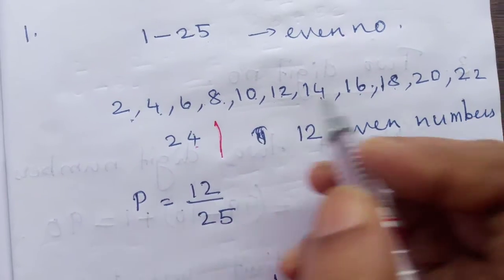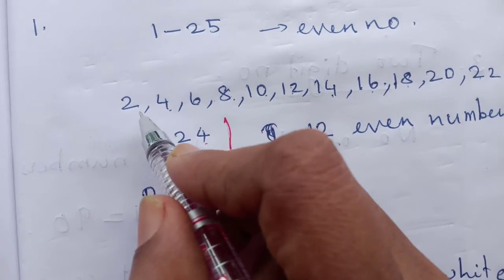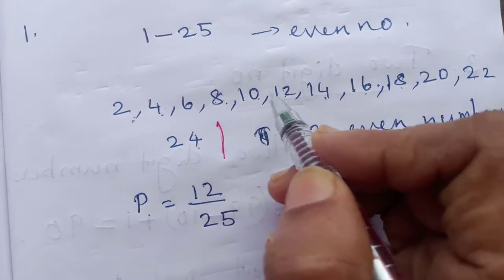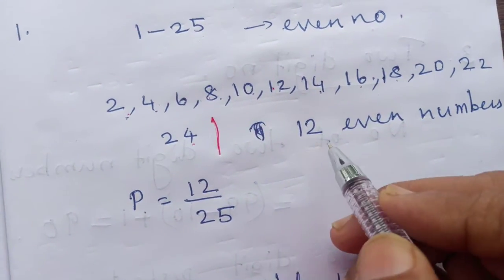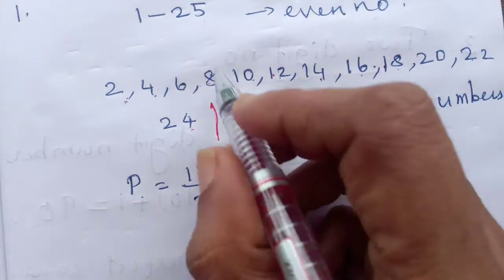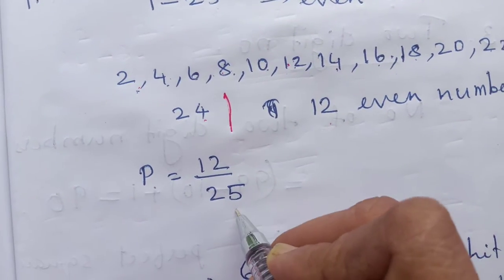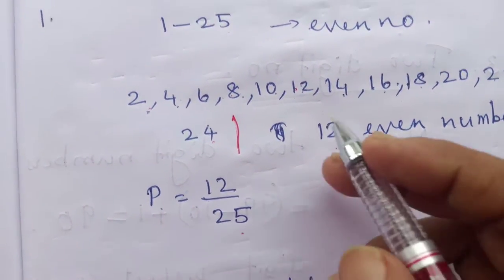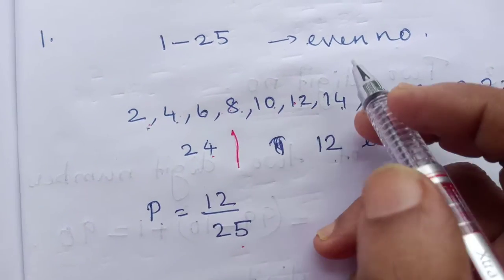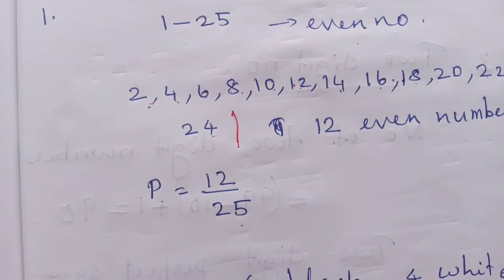Then we count them: 1, 2, 3, 4, 5, 6, 7 like that. We get 12 even numbers up to 25. Then probability is 12 divided by 25. That is the probability of getting an even number. That is the answer.